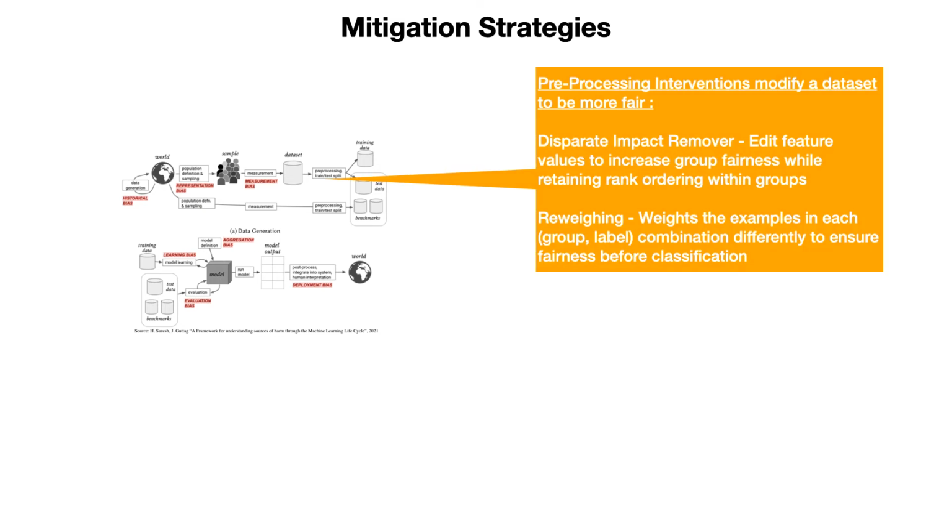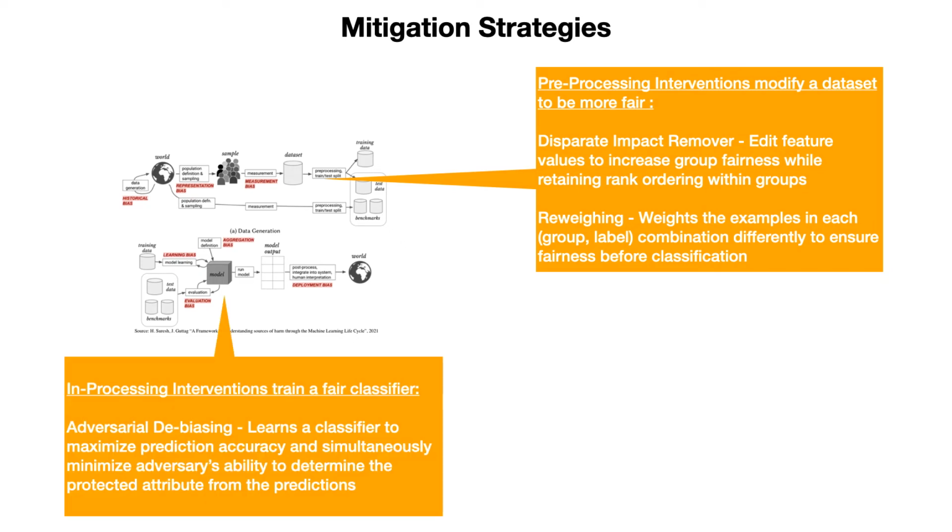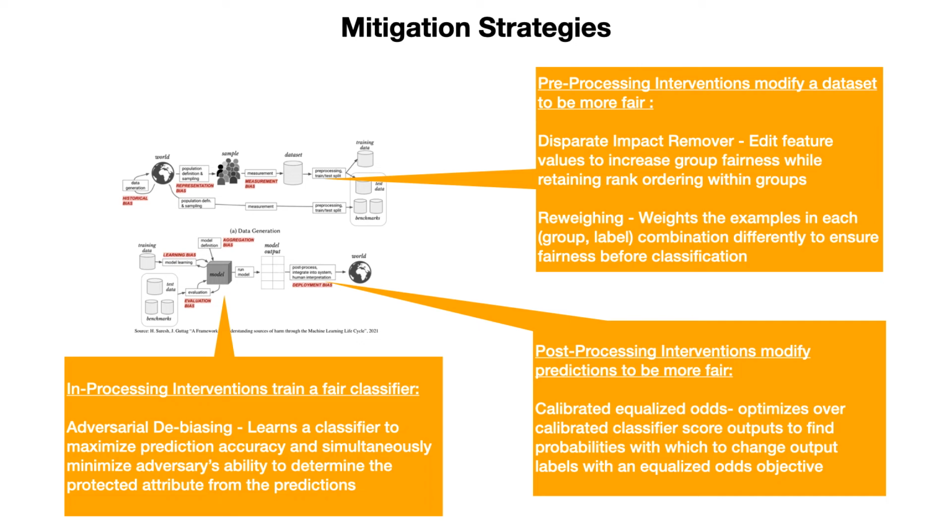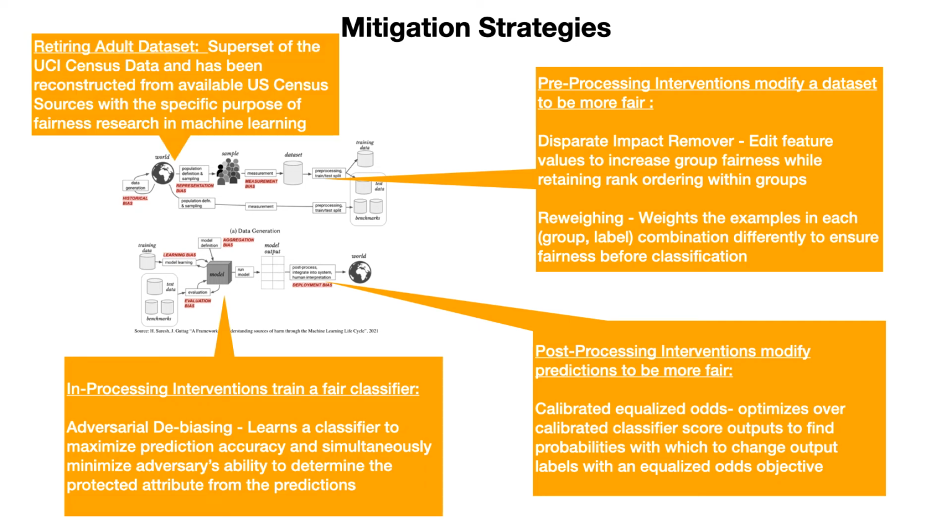Now let's look at mitigation strategies in context to the ML lifecycle we looked at earlier. We can intervene at the pre-processing stage to modify the dataset to be more fair. Now, reweighing is a mild intervention. It only changes weights applied to training samples. It does not change any feature or label values. Disparate impact removal actually modifies the training dataset while maintaining its character and is a slightly more aggressive intervention. Next, we can do in-processing interventions which train a fair classifier. Adversarial debiasing tries to maximize class label prediction accuracy while minimizing predictability of the protected attribute. Post-processing interventions let a model make predictions, then take these inputs in and recalibrate them to lower bias. I'll discuss the retiring adult dataset separately, but I'd like to draw your attention to the fact that it intervenes very early in the life cycle.